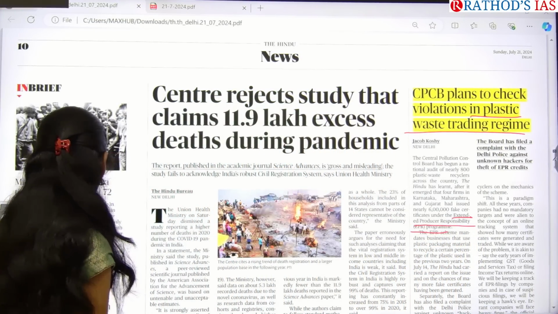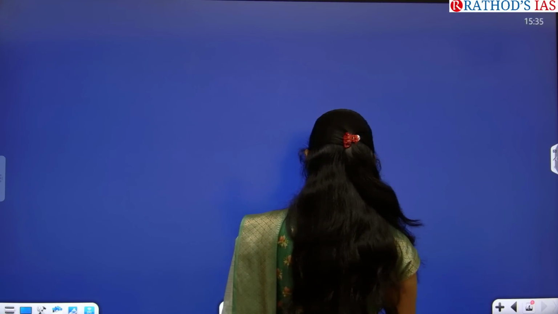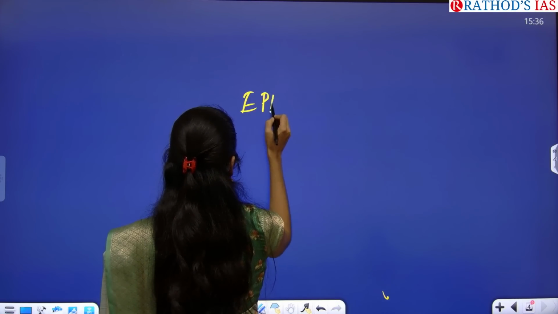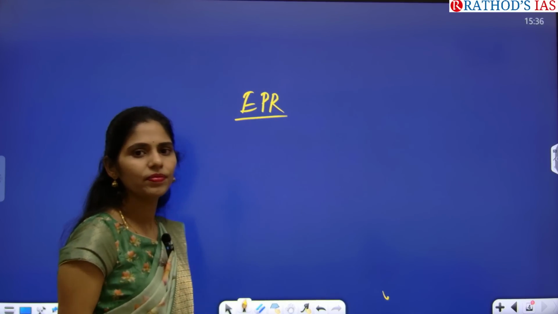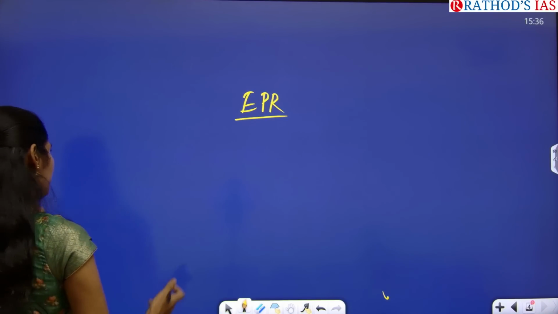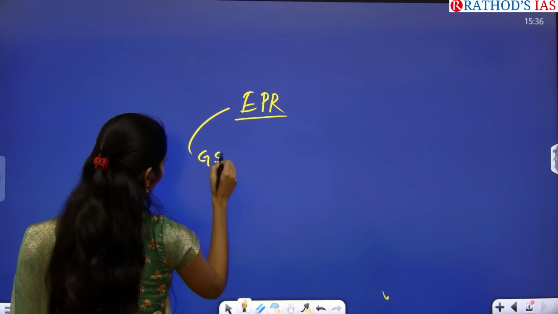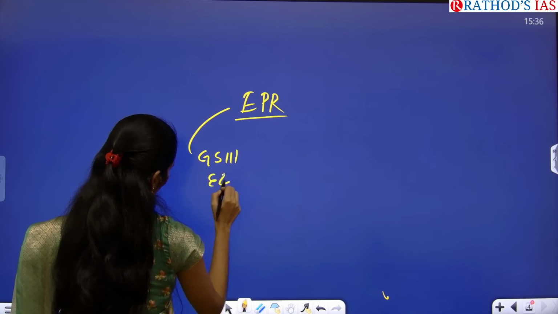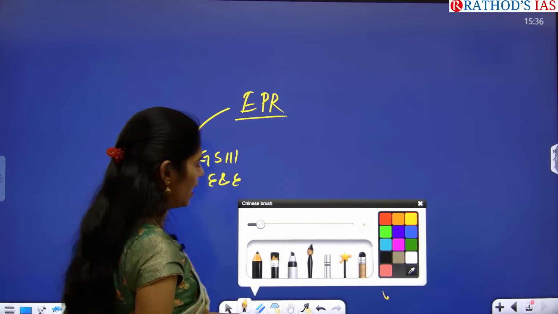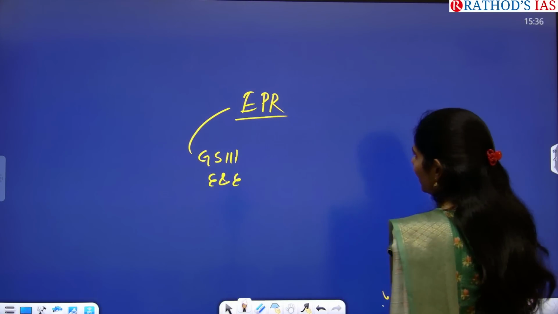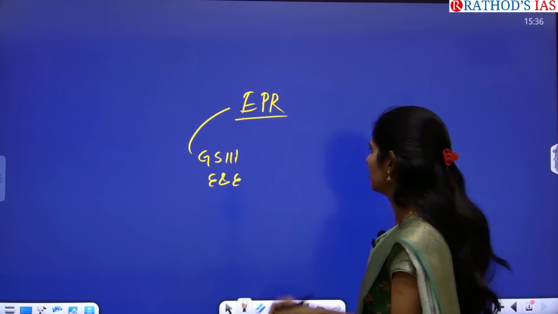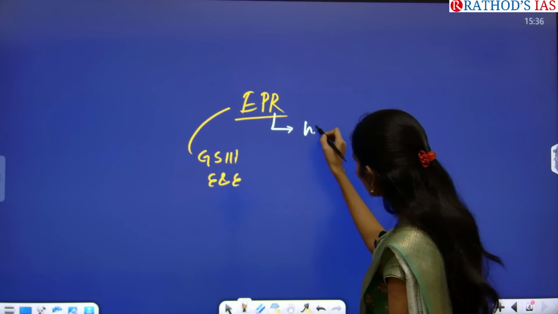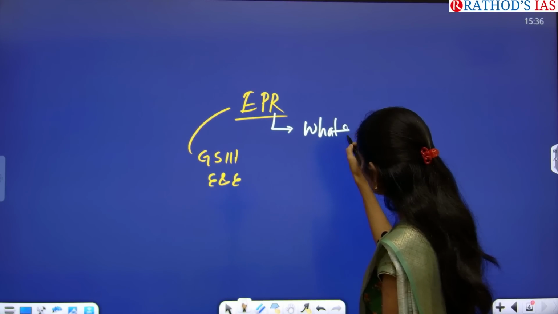So I'll be giving you the dimensions, guys. So what is the keyword? EPR, extended producer responsibility. From which subject point of view is it important? From GS paper 3, environment and ecology. So here you have to understand what this EPR is. Many times in our class I discussed this EPR. So I give you some work. What is this EPR? You have to see what this EPR is.